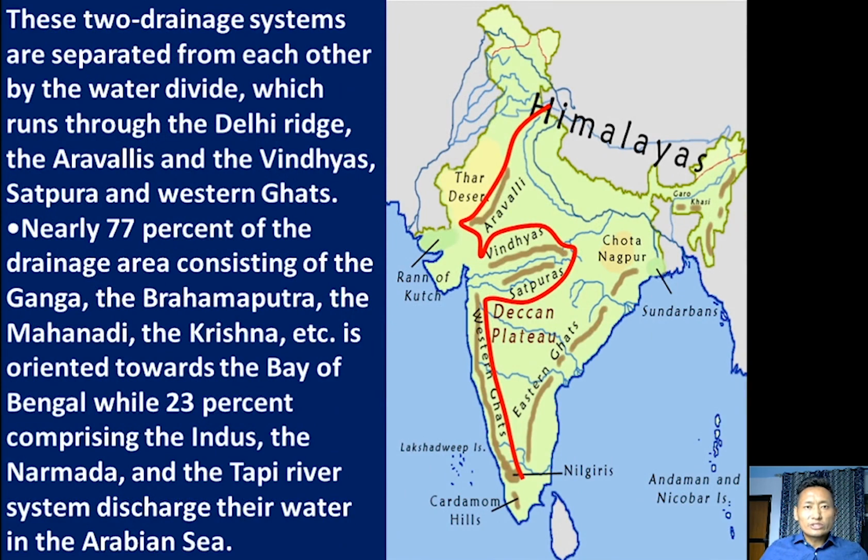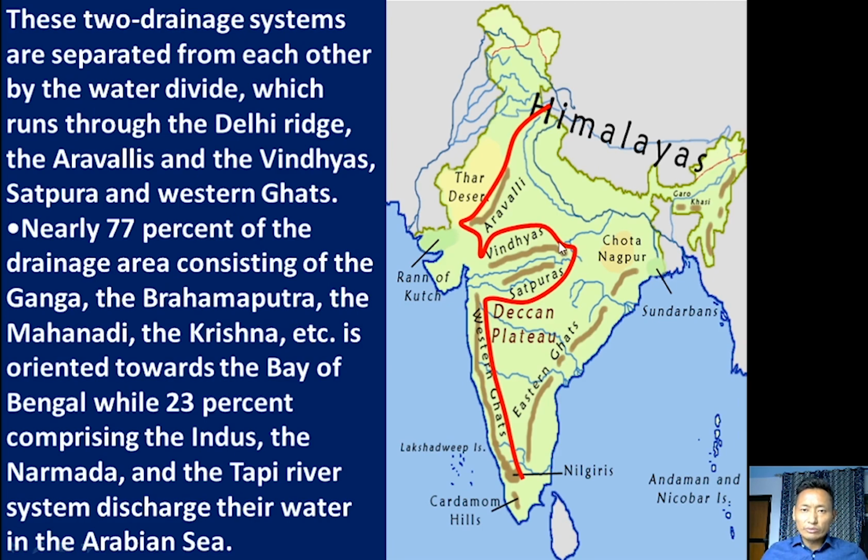These two drainage systems are separated from each other. So we know that the river systems in India, based on orientation to the sea or discharge of water, are divided into two. These two drainage systems are separated from one another by a water divide. The red line here is a water divide.